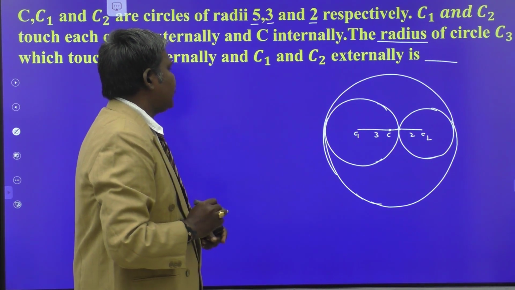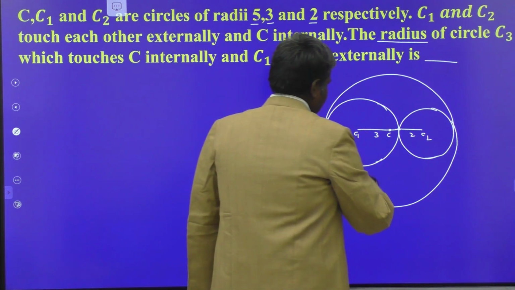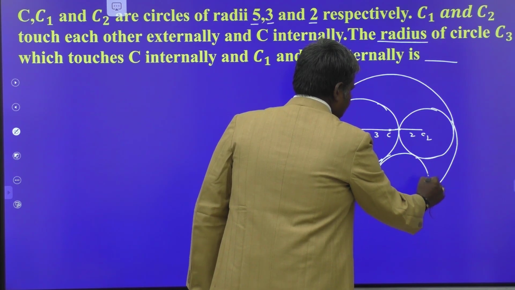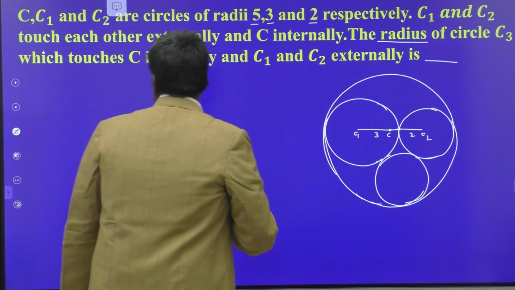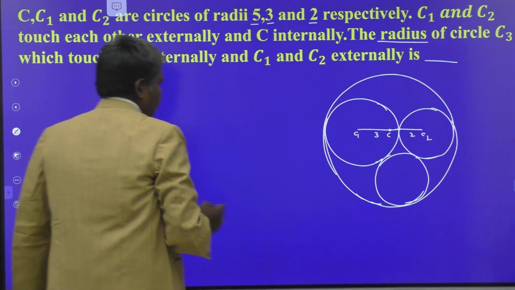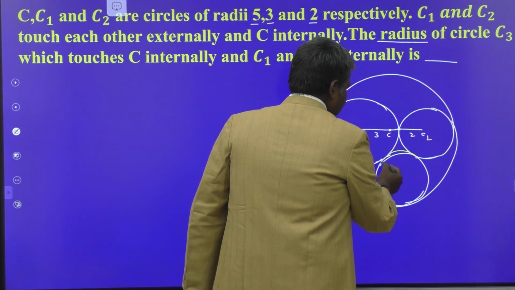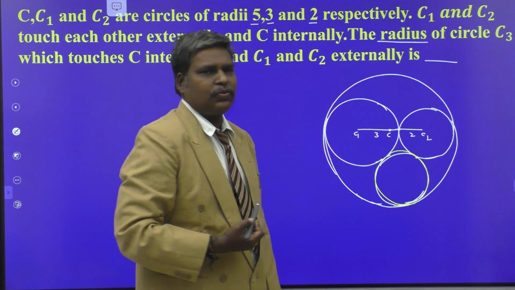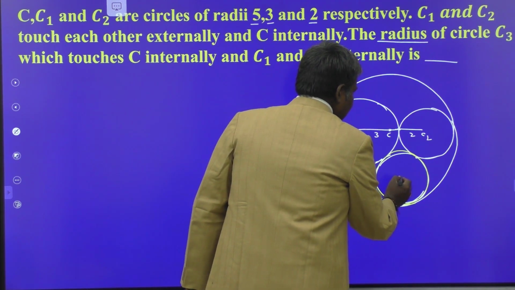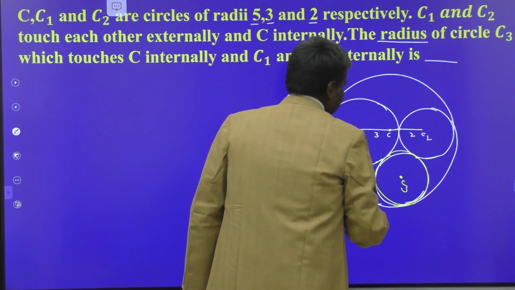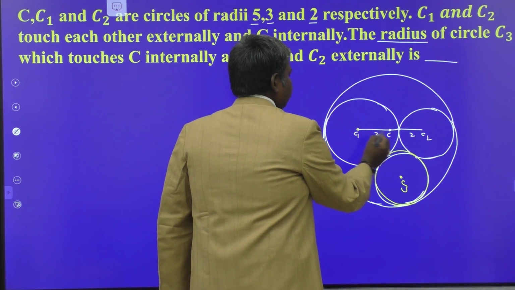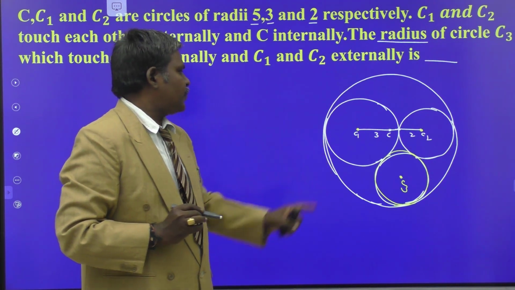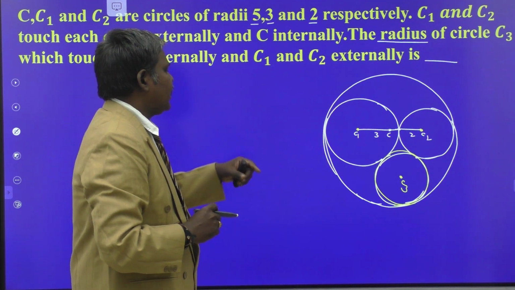We have to find the radius of the third circle, that is C3, that touches these two circles externally and the big circle internally. This is the required circle. You have to find its radius, my dears. Its center is C3, say. Okay, this is C1, this is C2. With the help of this information, you have to find the radius of that third circle.